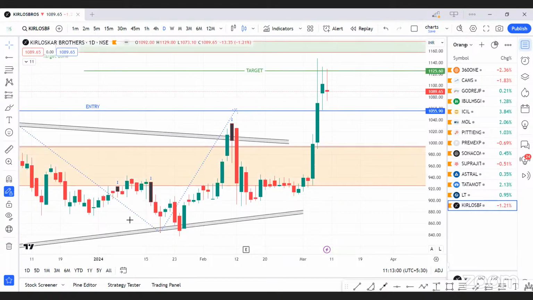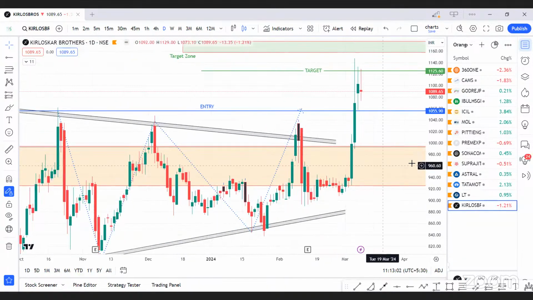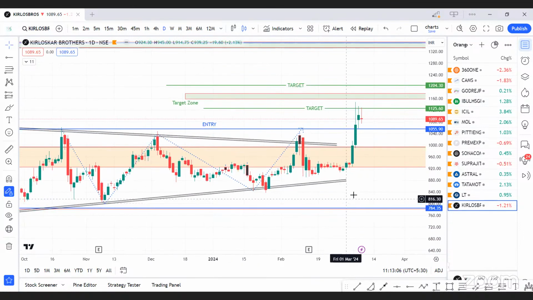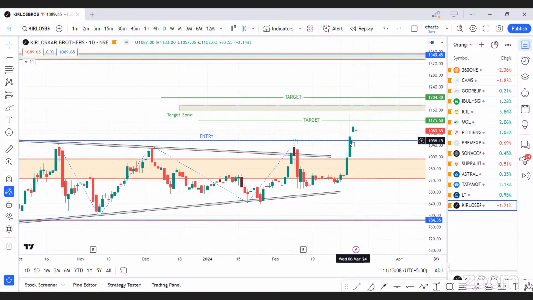Kirloskar Brothers. This we filtered earlier, but in this week, this trade got active and gives us a move. So our entry was at 1056 levels, and our first targets were 1126 and 1157. It made a high of 1147, and we are happy to share that we caught this entire move.